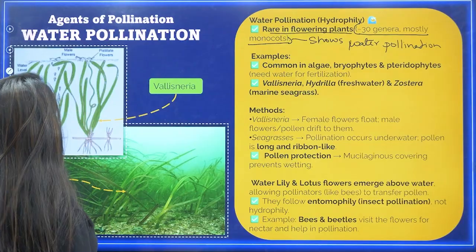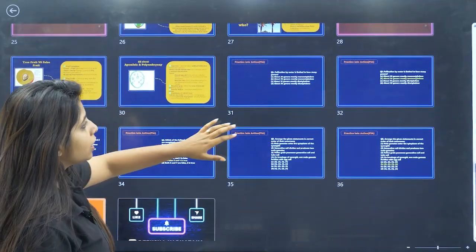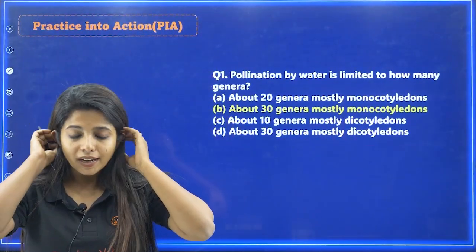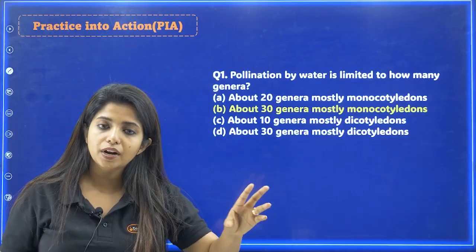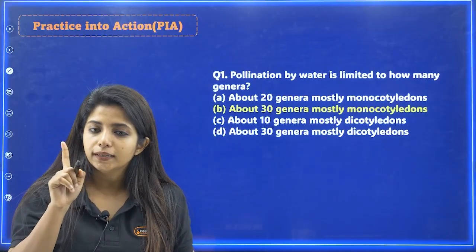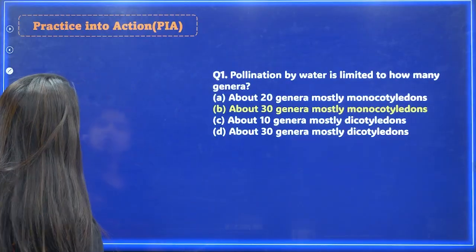They show water pollination, and I am pretty sure none of us would remember 30, 40, 50 and things like that. It is difficult for us to remember. So that is why I am telling you to stress on this particular part: 30 genera, and all of them are monocotyledons, as in they just have one cotyledon. About cotyledon we will be talking in the next session, so stay tuned for that.